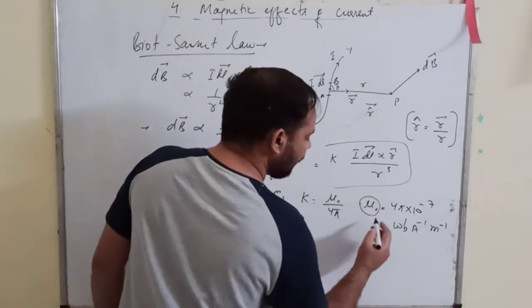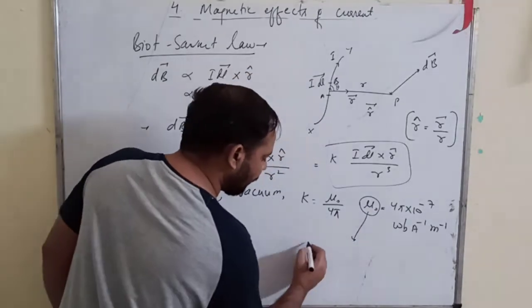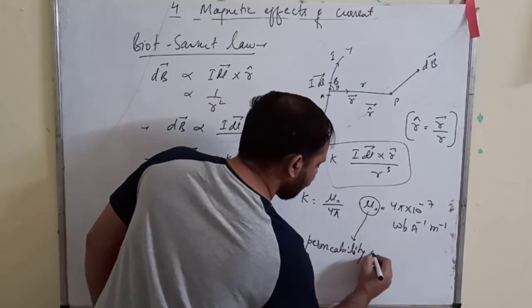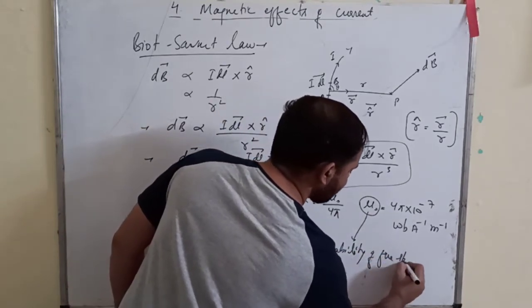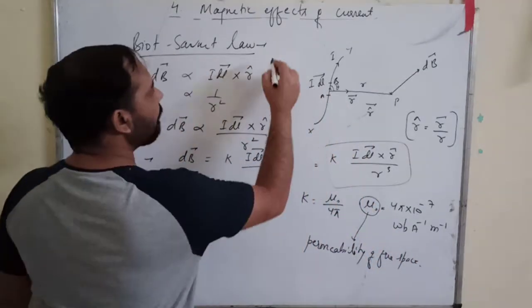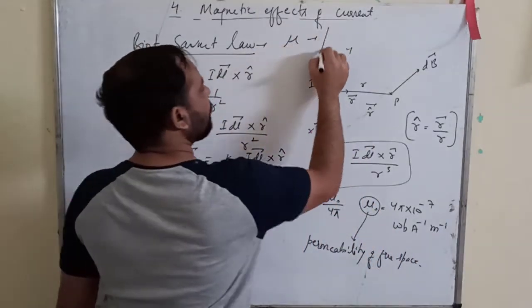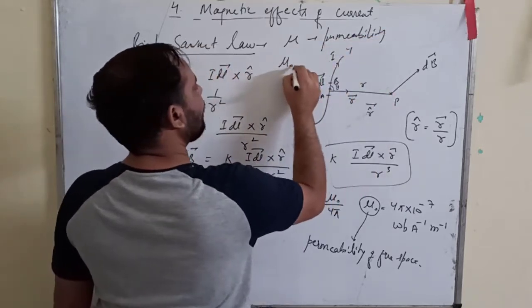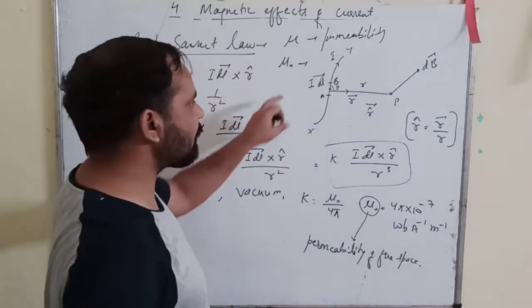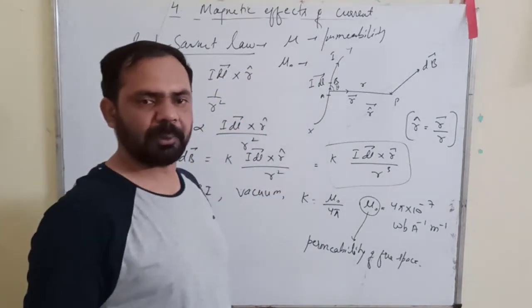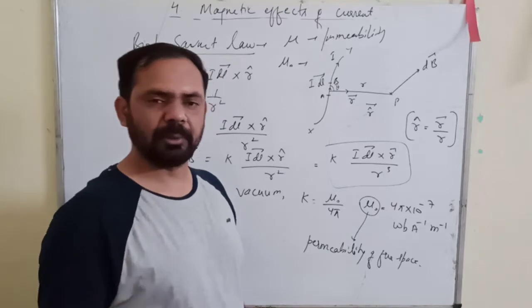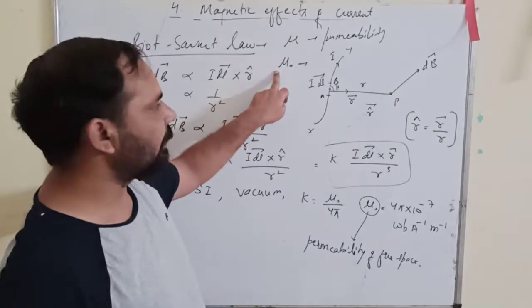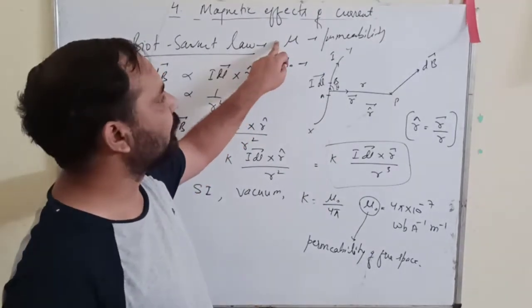This value mu naught is called the permeability of free space. Simply mu is called permeability. If it is mu naught, then it is the permeability of free space, also called absolute permeability. When we use the word absolute, it refers to the medium vacuum or free space. So mu naught means absolute permeability and mu means permeability.